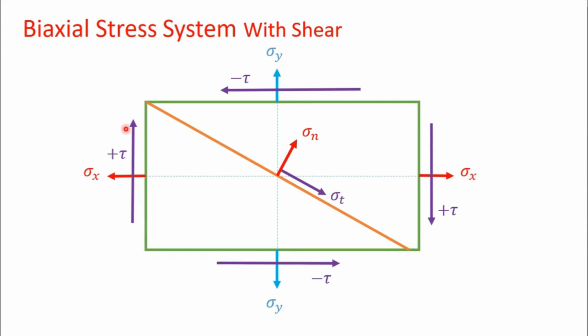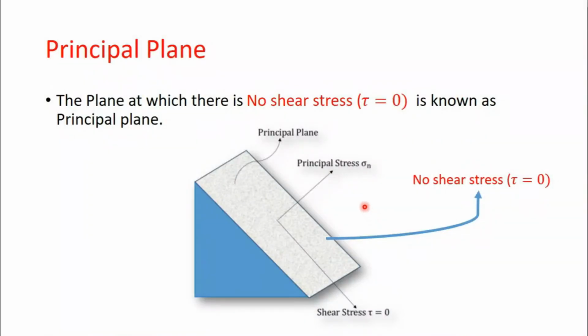On the left and right faces you can see plus tau, so it is a clockwise shear, and on the up and down faces you can see minus tau, which is anti-clockwise shear. Again an arbitrary plane is chosen, on which an arbitrary normal stress, sigma, and tangential stress, sigma t, are taken.